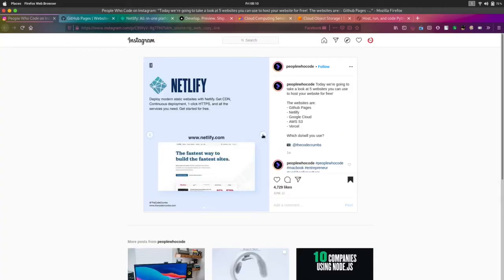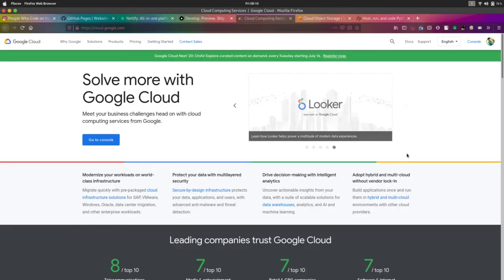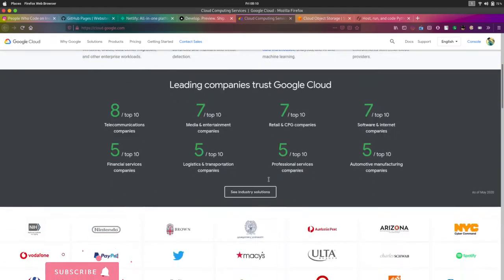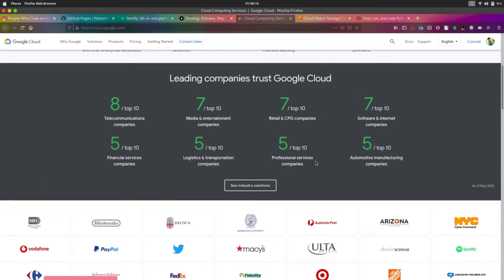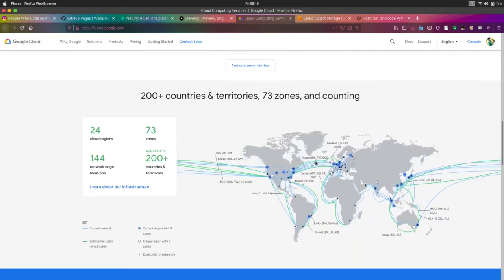Okay, the third thing on our list is Google Cloud. Google Cloud is very powerful, and it also supports free hosting. It depends on how you are using it. If you are using it very lightly, you don't need to pay anything.